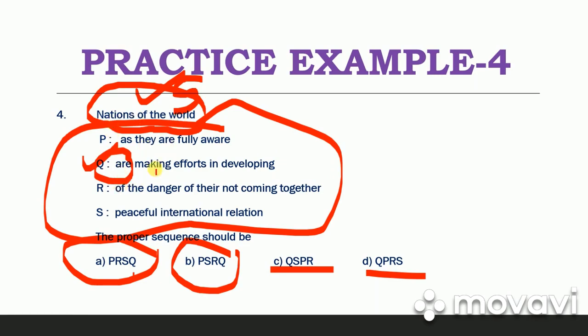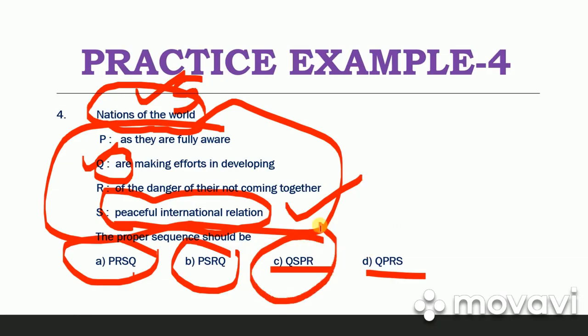Nations of the world are making efforts in developing peaceful international relations. What do they want to develop? They want to develop relations. What kind of relations? Peaceful international relations. Okay, so after Q, S should come, and this sequence is given in option C. Now let's put this sentence into this sequence and see whether the sentence correctly forms. Okay, Q S P R.